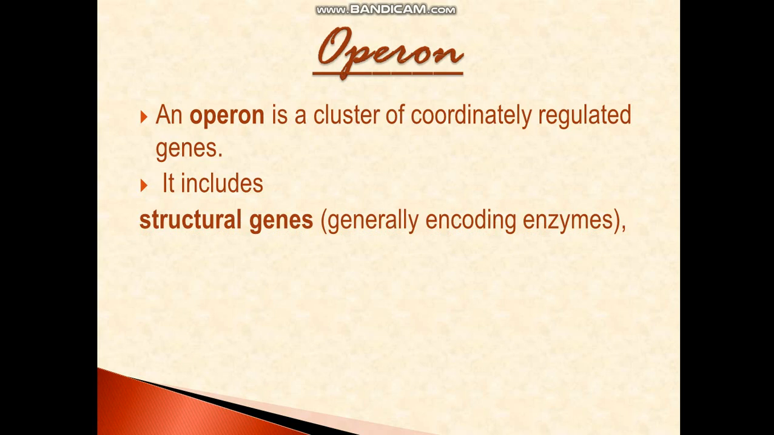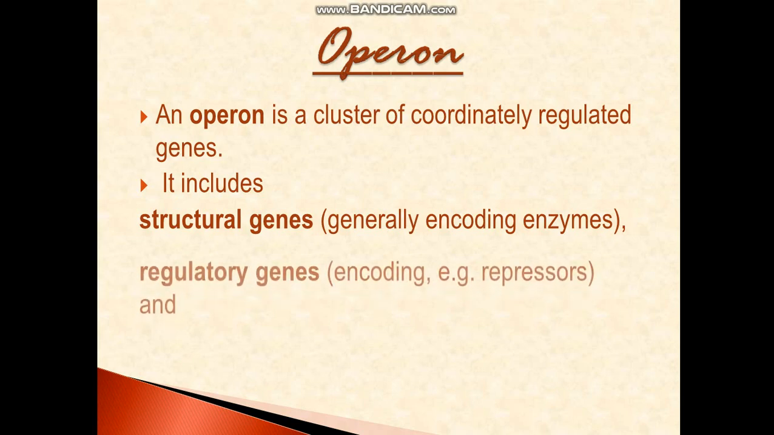The first is the structural gene. As the name says, structural, these genes are actually forming the structure. And what is the structure here? They are encoding for the enzymes. So this is storing the message which has to be transcribed into the messenger RNA and further translated into a protein which will act as an enzyme. You remember that certain proteins act as enzymes. So we are not calling it directly enzyme, but we will be calling it a protein.